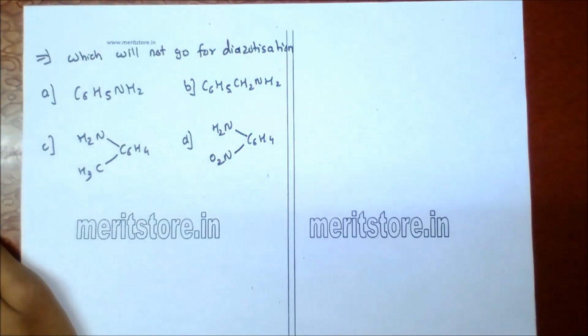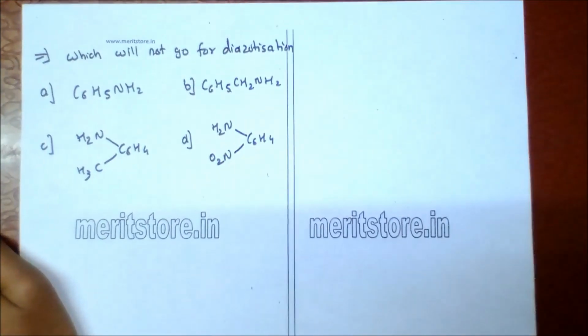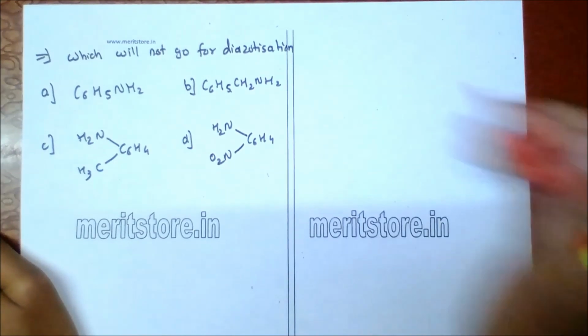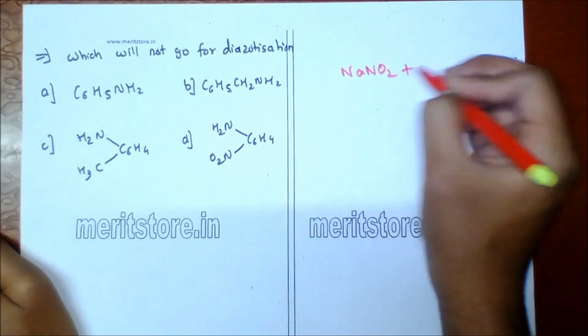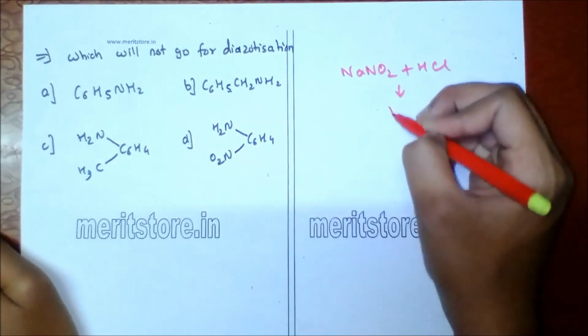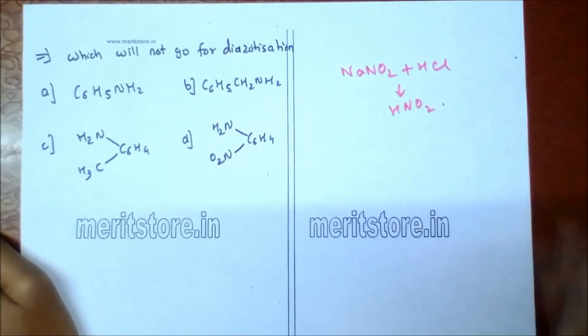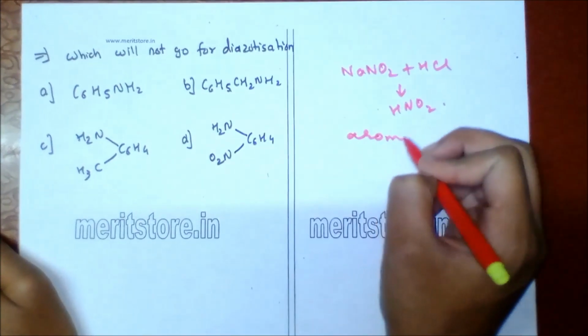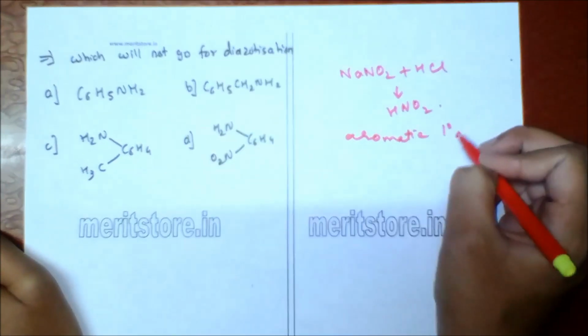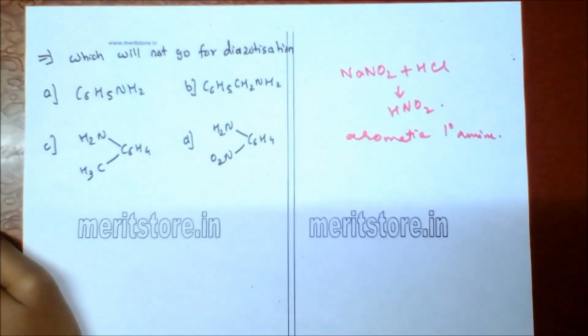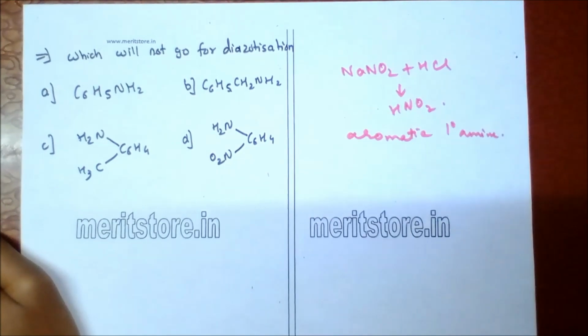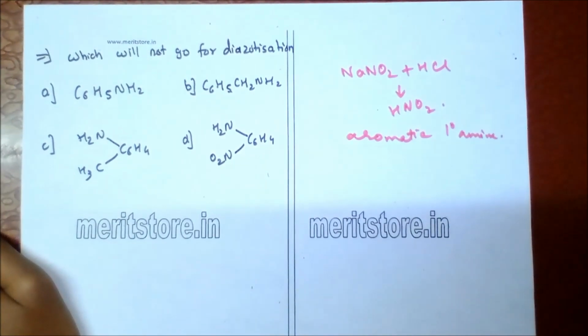Which will not undergo diazotization? Diazotization is the action of nitrous acid, which is prepared from NaNO2 plus HCl giving HNO2, and it is given by aromatic primary amines having an NH2 group directly attached to the nucleus in an inorganic acid, leading to formation of a diazonium salt.